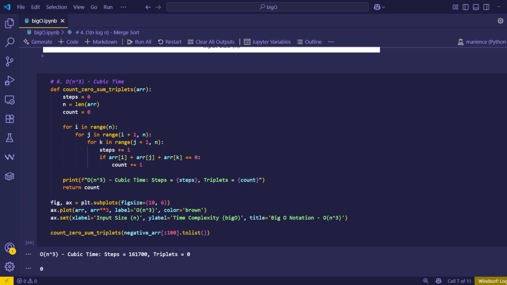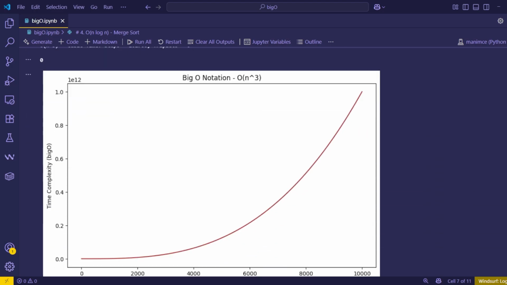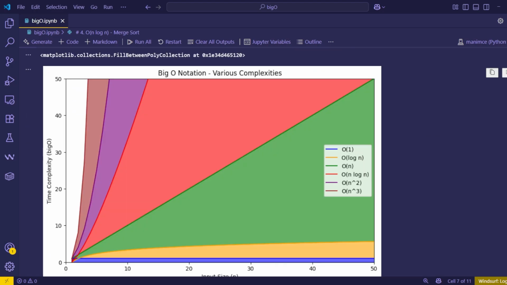And that's it. Before ending this video, let me give you a quick comparison of all the time complexities. The most efficient one is the constant time complexity. As you can see here, as the input size grows, the time complexity remains constant. The next one is the logarithmic time complexity, which means as the input size grows, the algorithm gets more efficient. Then we have the linear time complexity, and as we can see from this figure, it performs best for smaller inputs, but as the input size increases, the performance reduces.